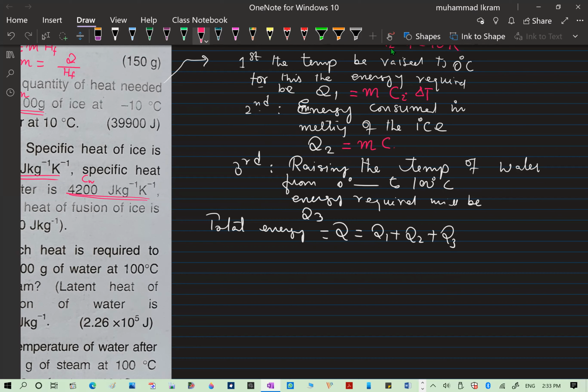It has changed into water now, and you want to change it into what? The ice, you want to change it into what? Into the energy consumed in melting the ice. This will be Q2, the mass M into what? Into the latent heat of fusion of ice. Now here the energy consumed is in melting the ice, not raising its temperature. And Q3, very simple, M C of water into delta T.